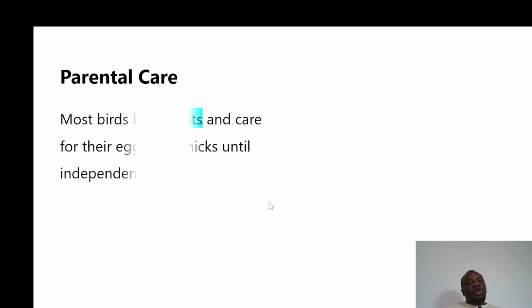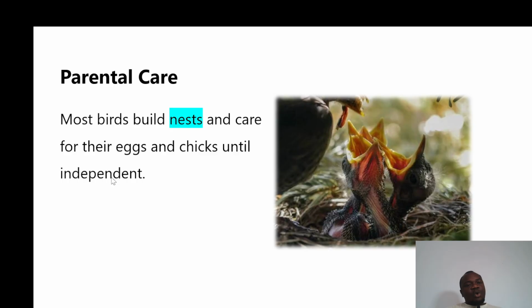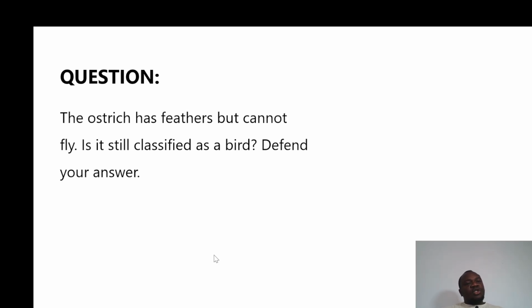So they undergo what we call parental care. Most birds undergo parental care. They go out, look for food, and they feed the young ones. So this is very important for birds. They undergo what we call parental care. Very, very important. Okay, so some questions.